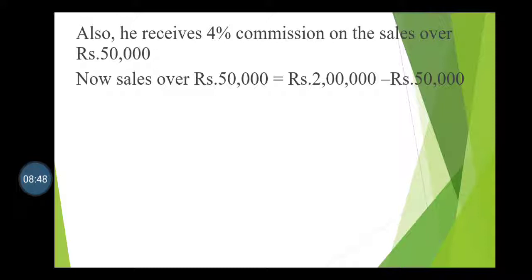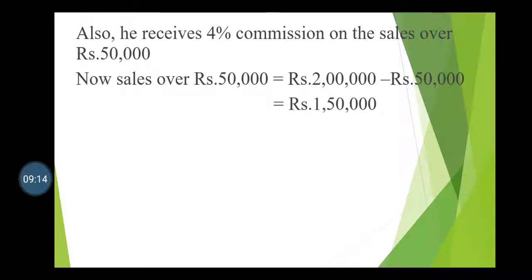So now we have to find the commission according to 4% on the remaining amount. Remaining amount means after subtracting the 50,000 from the total sale. So now sales over rupees 50,000 is equal to rupees 2 lakh minus rupees 50,000, which is equal to rupees